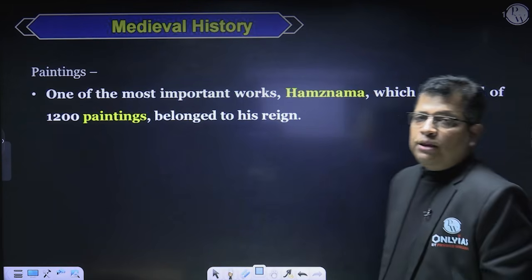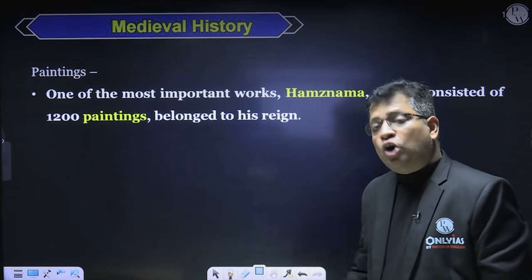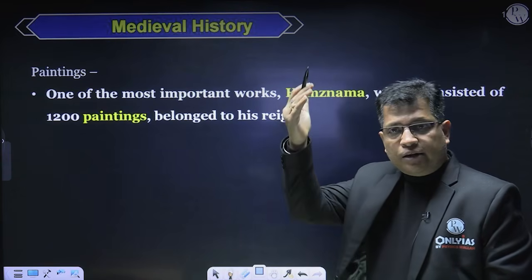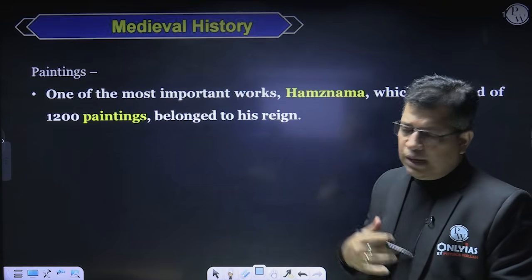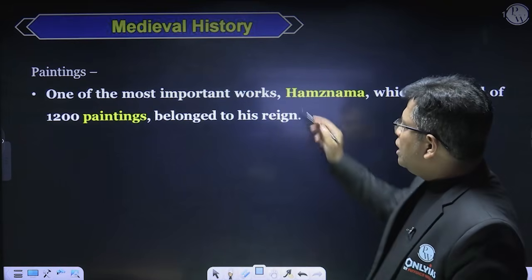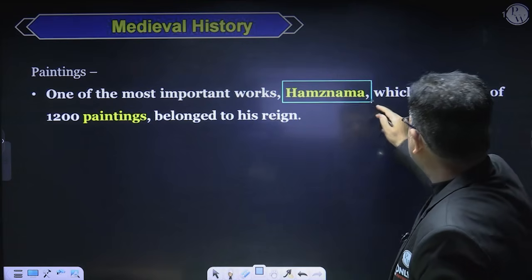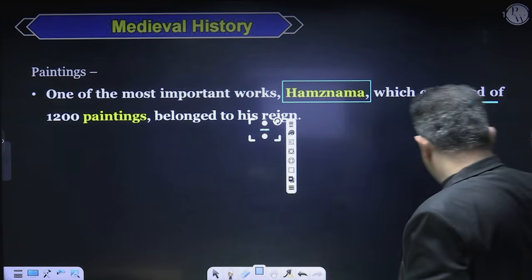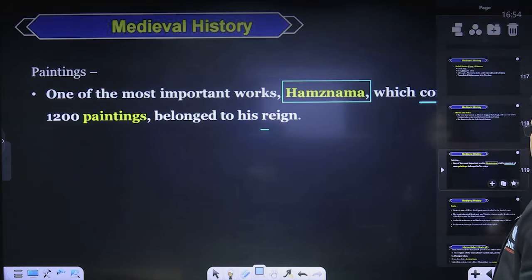During his time, painting was also flourishing, although Mughal painting was at its zenith during the time of Jahangir. But painting also recorded some remarkable achievements during the time of Akbar. And the most important painting was Hamza Nama, which consisted of 1200 paintings belonging to this reign. Is it okay? Is it fine?